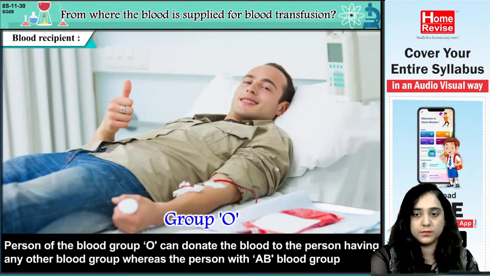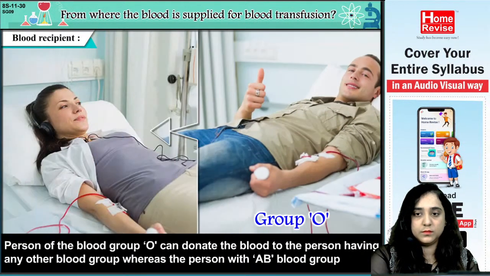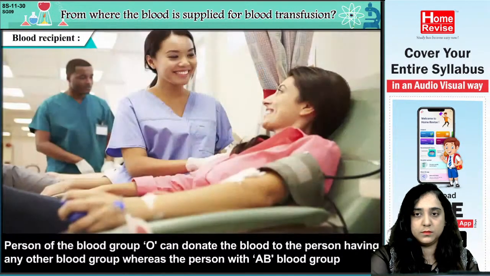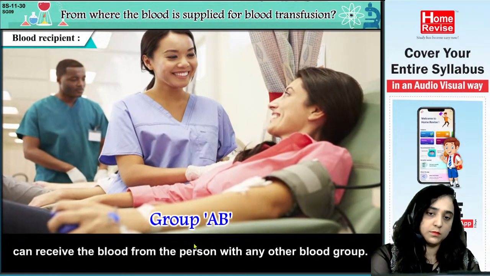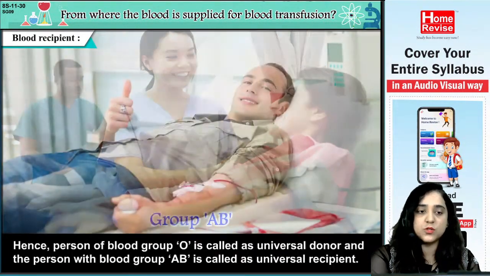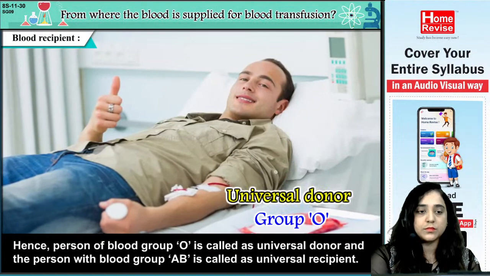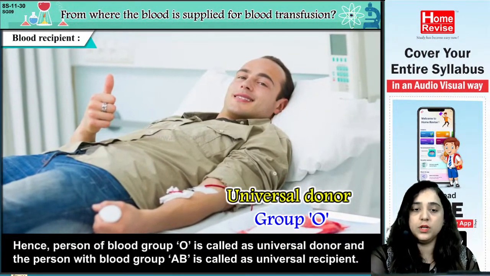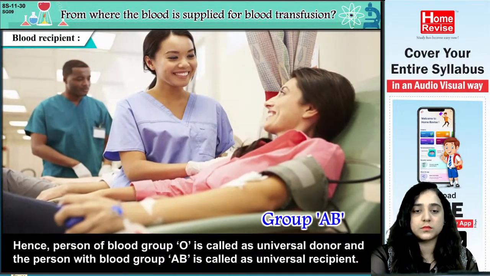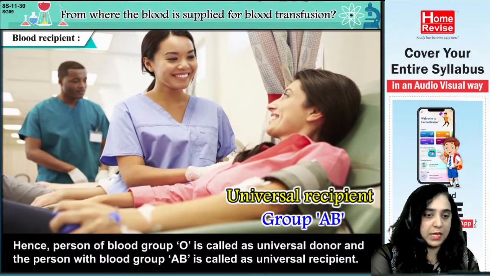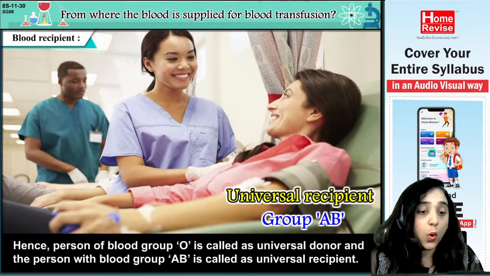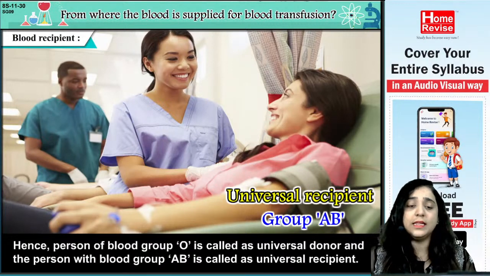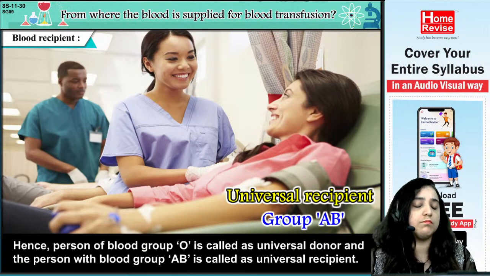A person of blood group O can donate blood to a person having any other blood group, whereas a person with AB blood group can receive blood from a person with any other blood group. Yes, hence a person of blood group O is called a universal donor and a person with blood group AB is called a universal recipient. So all the persons having O blood group can basically give blood to anyone. So they are called a universal donor.